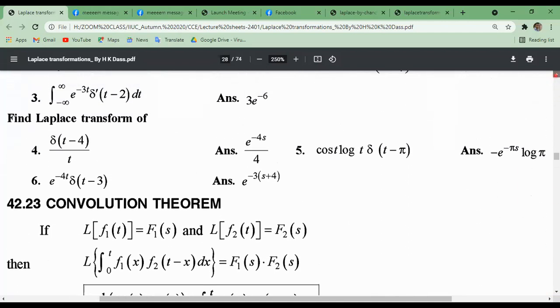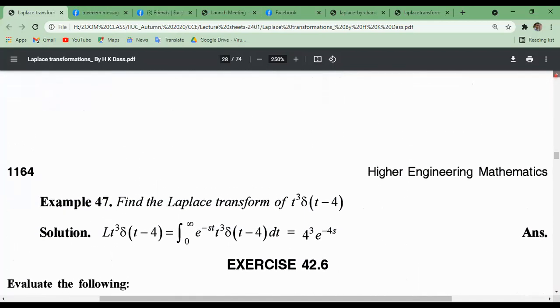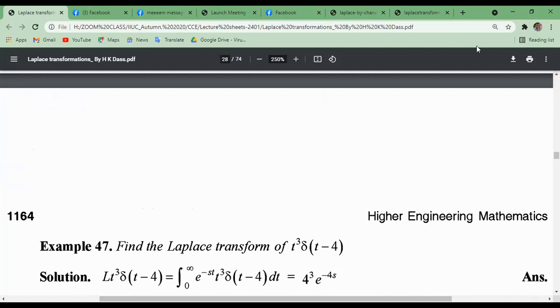Now the last property will be the convolution theorem. In the next class we will discuss this.